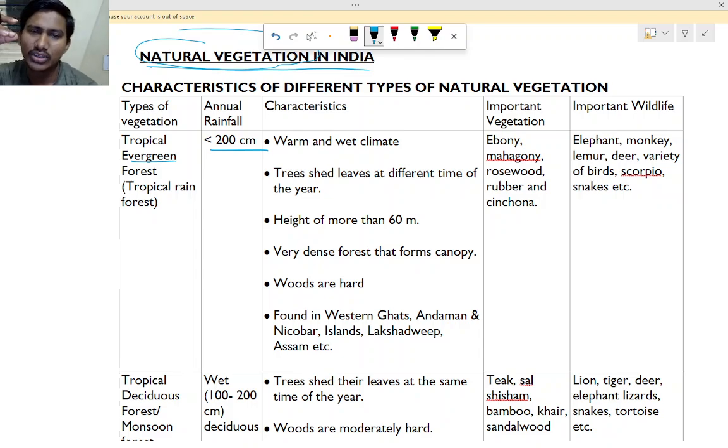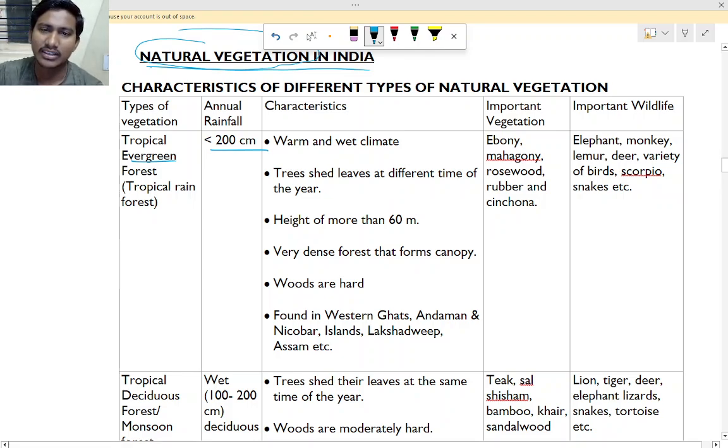What are the characteristics, the features, of these regions? Warm and wet climate. It will be warm, not very cold, and wet.